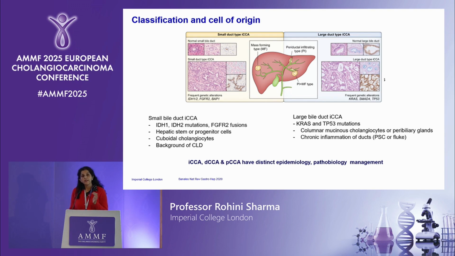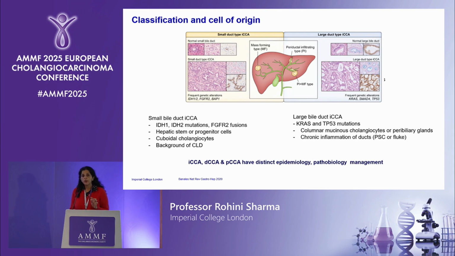On the flip side, the large type tends to harbour KRAS and TP53 mutations and arises from the cholangiocytes per se. These tumours are more associated with chronic inflammation, usually due to PSC, primary sclerosing cholangitis, or liver fluke infestation.